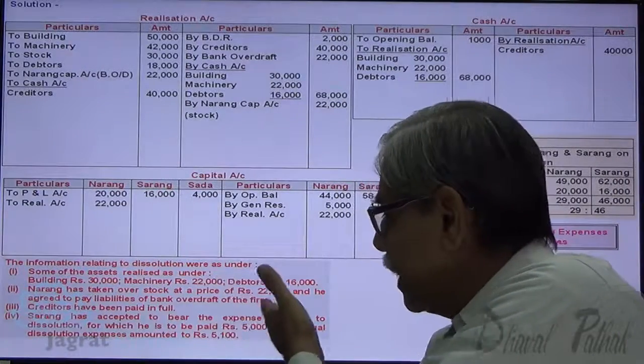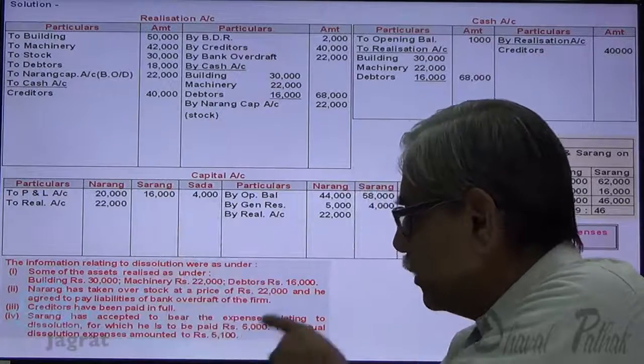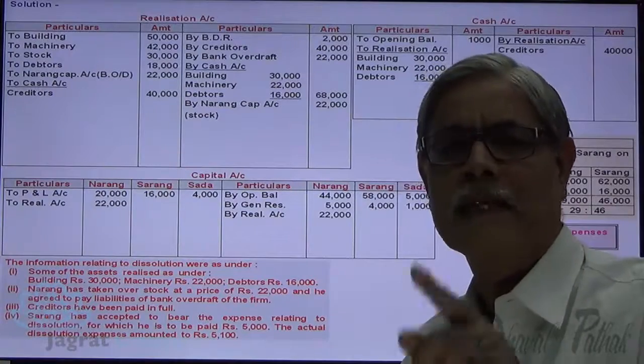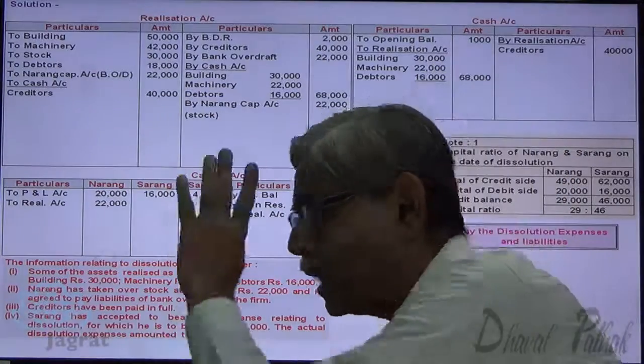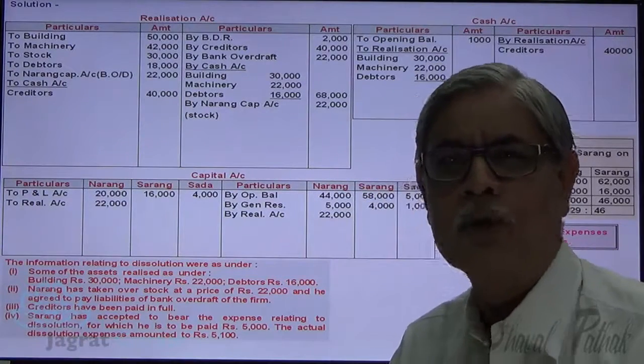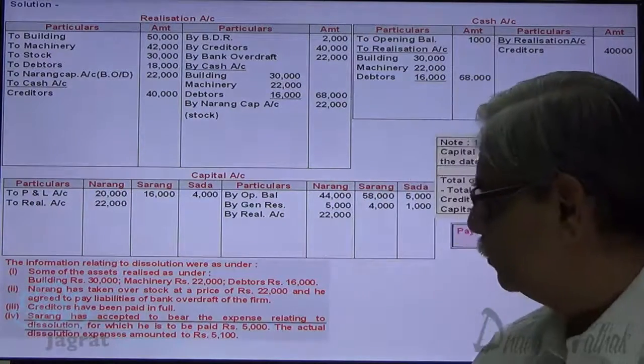Sarang has accepted to bear the expenses related to dissolution, for which he is to be paid 5,000. So the amount of 5,000 is an expense of the business payable to partner Sarang. Journal entry for that is realization account debit to Sarang capital account credit 5,000.